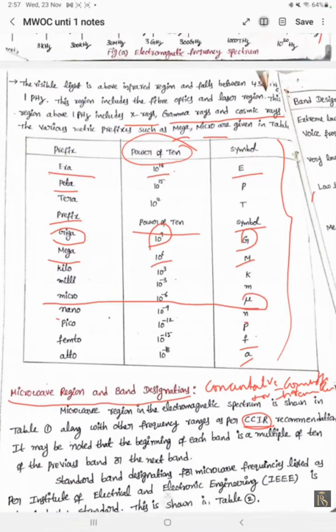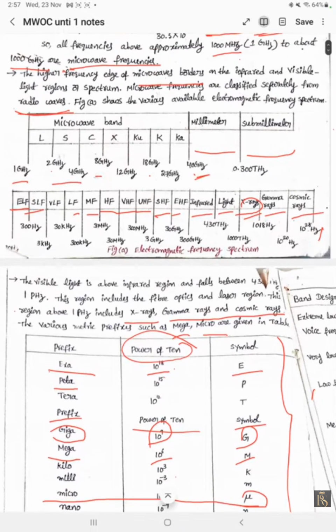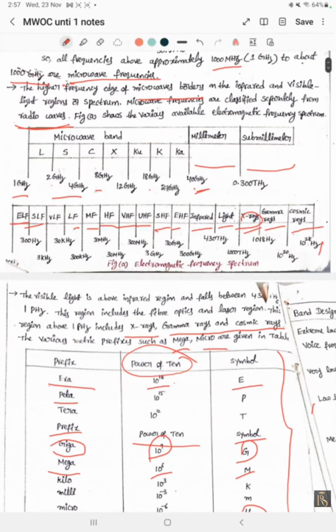What does this refer to? In this table, see the multiples for each and every frequency band. Here 300, here 3 kilohertz, here 30, here 300. Multiples for every band of frequencies.